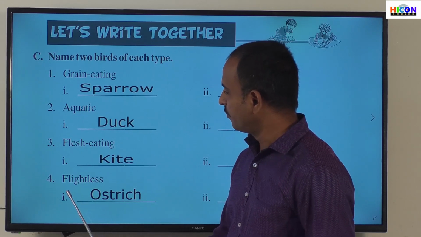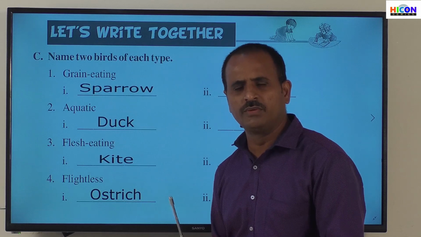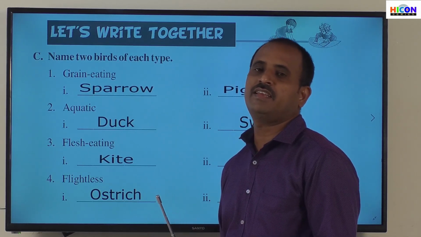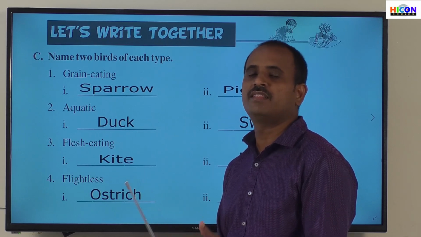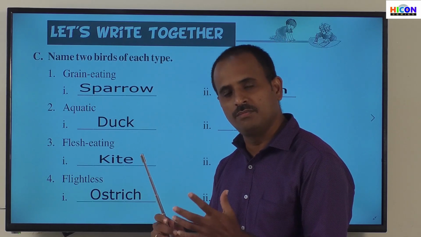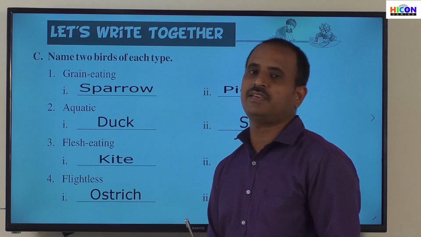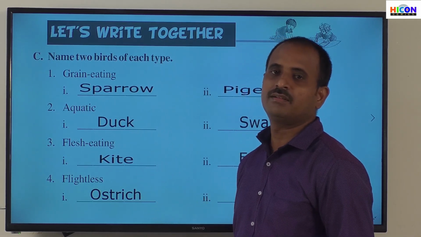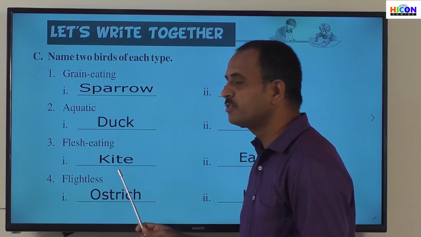Children, see the fourth type, flightless birds. Most of the birds will fly in the sky. Most of the birds will have wings. That's why most of the birds will fly in the sky. But some birds, even though they are birds, cannot fly in the sky. They cannot fly in the air. So those birds which cannot fly are called flightless birds.